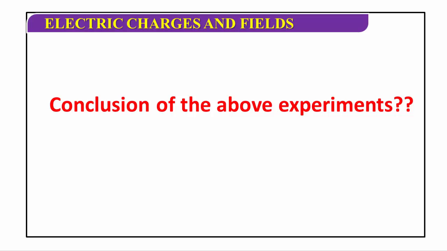The charge produced on the glass rod is different and the charge produced on the plastic rod is different. There are only two kinds of electric charges, positive and negative. Like charges repel each other and unlike charges attract each other. This is the universal statement.